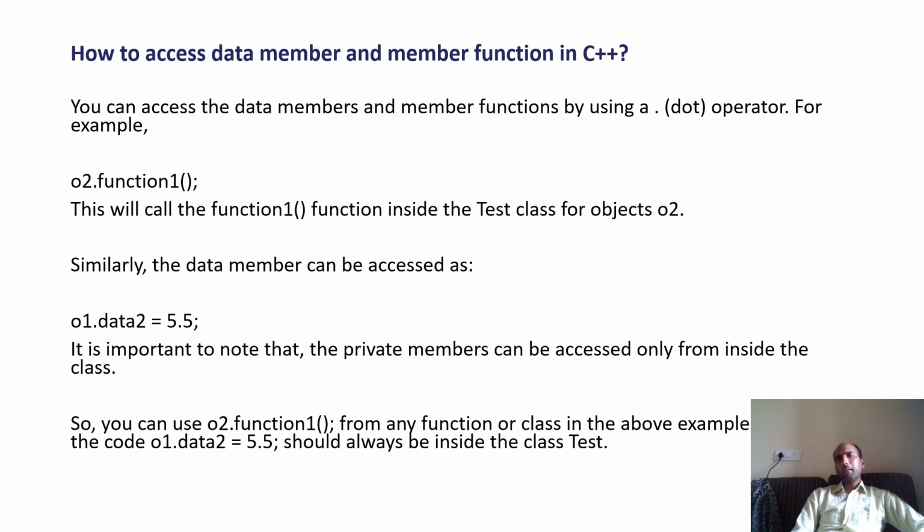How to access data member and member function in C++? So I have repeated everything. Let me tell you, you can access the data member and member function by using a dot operator. For example, O2 dot function1. This will call function1 because function1 was defined as public, it can be accessed. Similarly, the data member can be accessed, O1 dot data2. It is important that a private member cannot be accessed. So if you write O1 dot data2 in the given code, that will give an error that it cannot be accessed. So you can use O1 dot function1, then you can access that automatically.